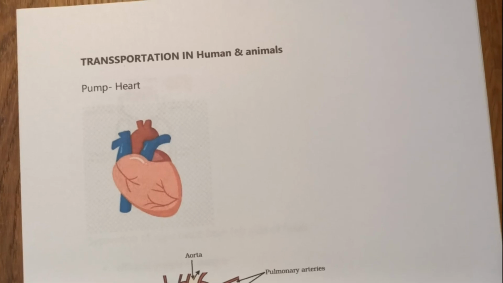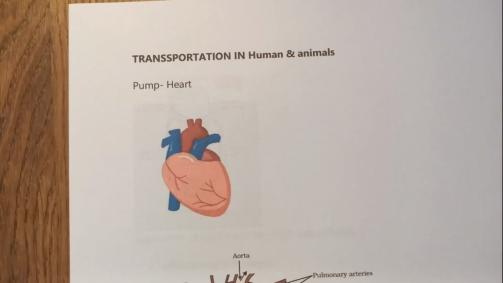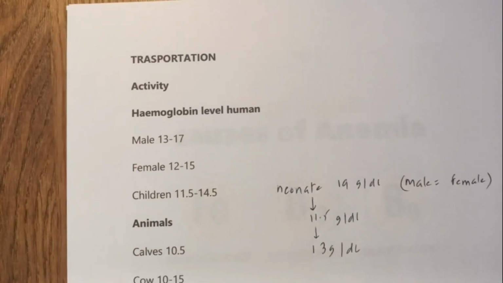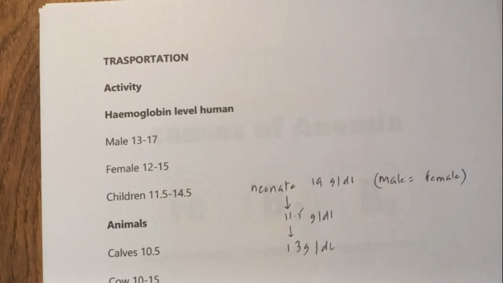Hello everyone, welcome to this section of your life processes chapter in Year 10 CBSE, and this is on transportation in human and in animals. So I'm going to quickly take you through a few basic facts about transportation that are mentioned in your CBSE book. To begin with, it talks about some activity, and the activity wants you to go to the health center